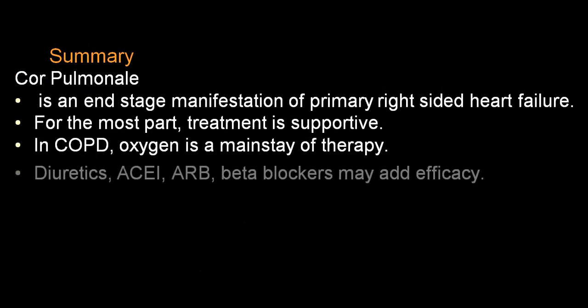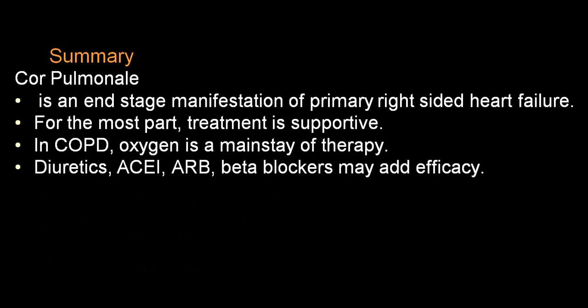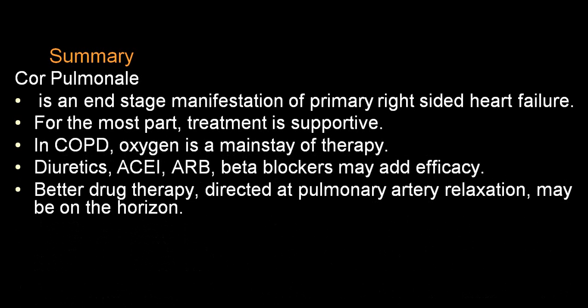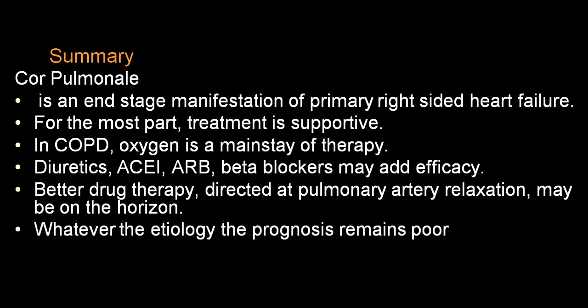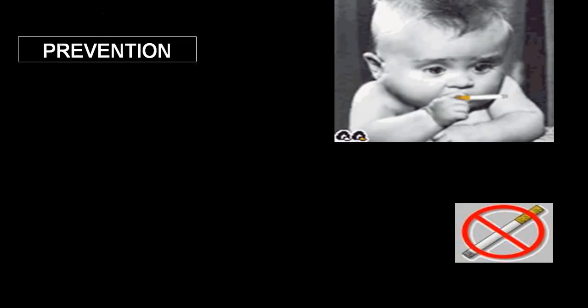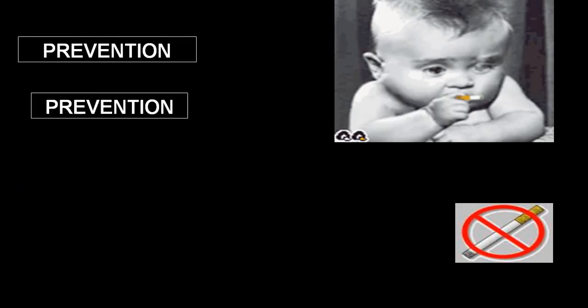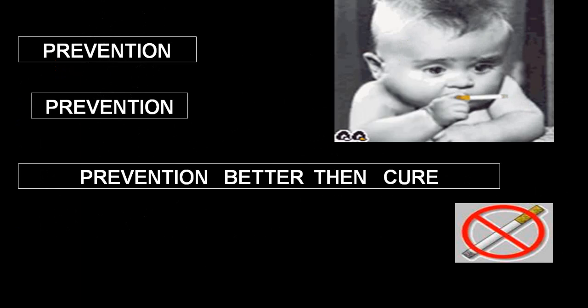Oxygen therapy becomes the mainstay. Diuretics, ACE inhibitors, and beta blockers will help. Better drug therapy by reducing the pulmonary artery pressure will be a prime condition and will help to improve the prognosis. But still the prognosis remains poor because it is never cured. So prevention, that's why prevention is better than cure. Stop smoking and prevent damage to the lung. Stop smoking, very, very important.